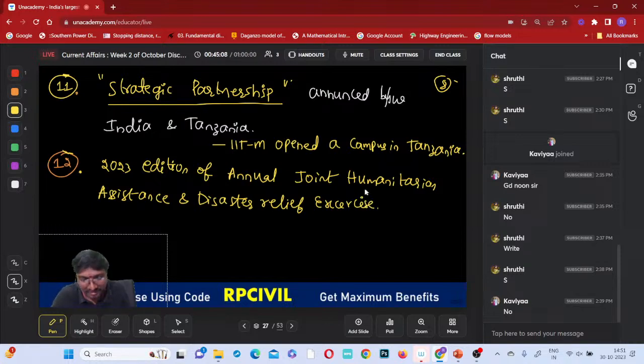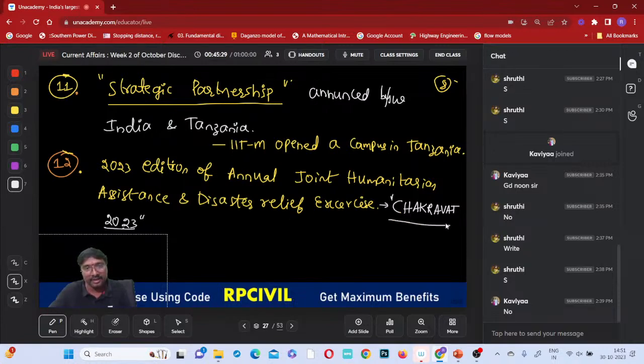What is the name of this exercise? Chakravat. Chakravat 2023.